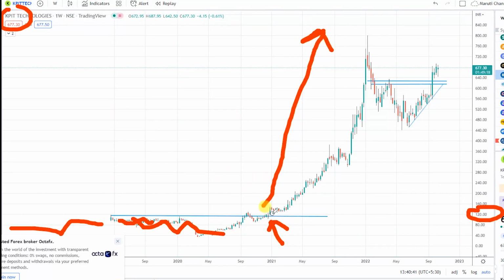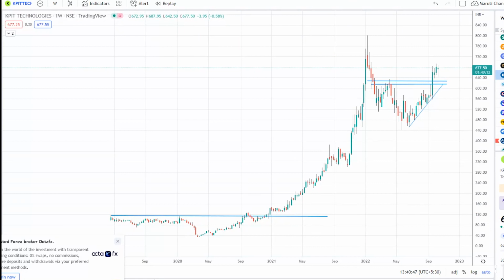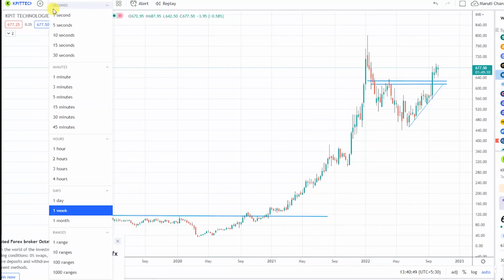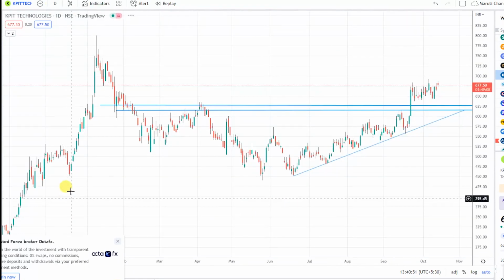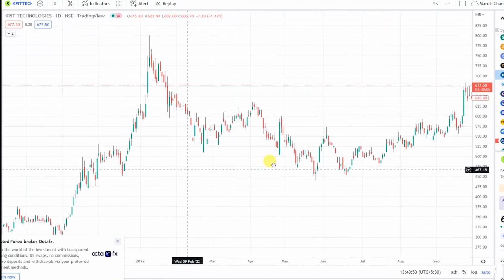So this is not the zone where it came onto our radar, to be very honest. I'll just let you know where this particular stock came onto our radar, or where we entered for the first time. So I'll just quickly move to the daily chart. This is the daily chart.